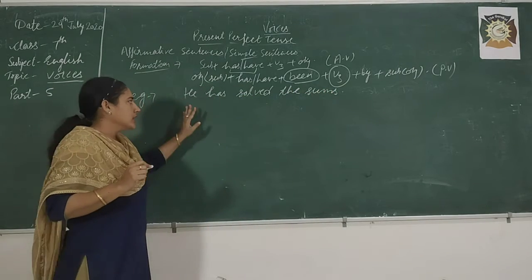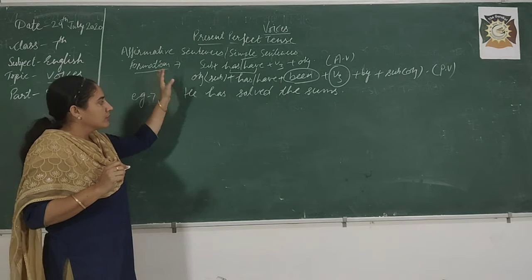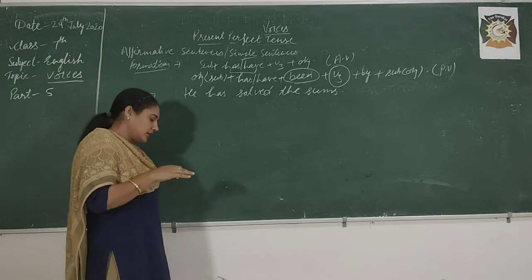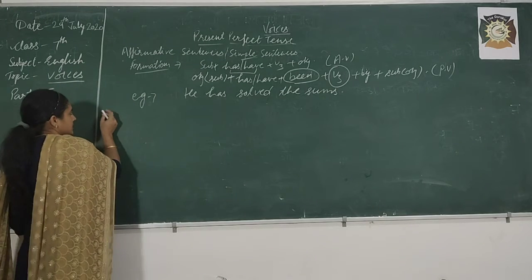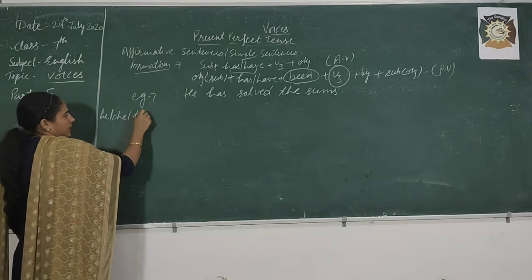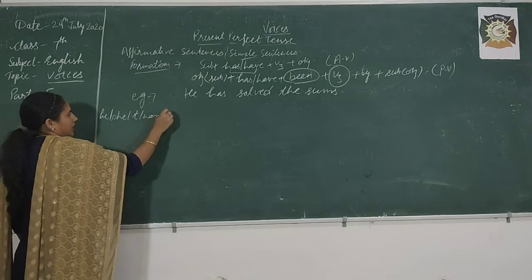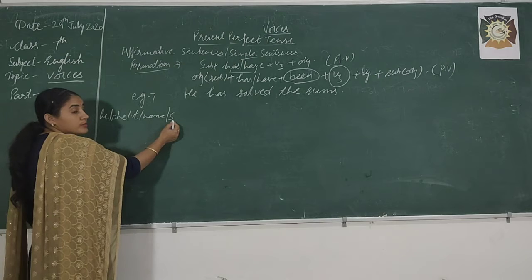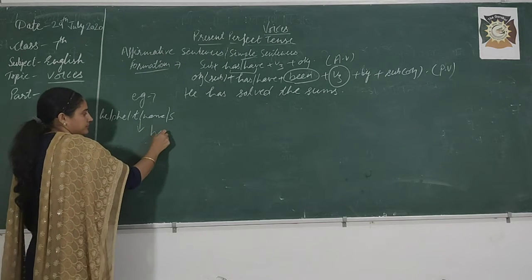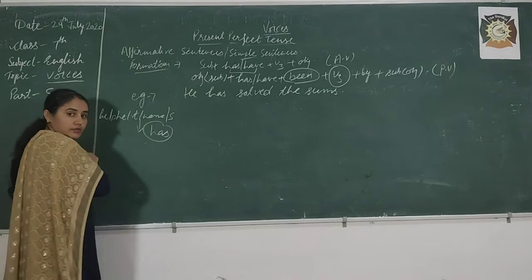We use has with he, she, it, a name, or a singular subject. What will we use with these? Has, right.